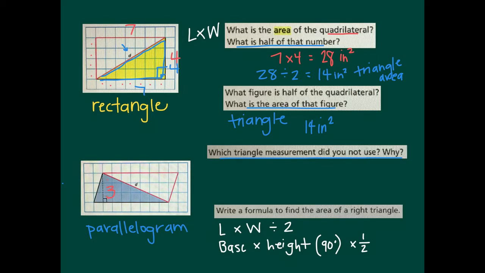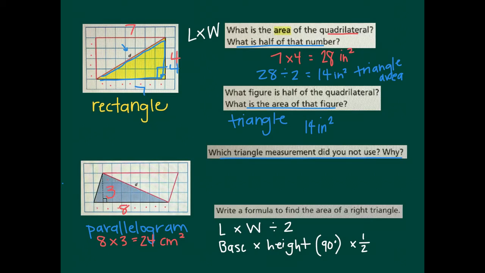And the base that is perpendicular to it, remember I used the box to look for what's perpendicular, 1, 2, 3, 4, 5, 6, 7, 8. Okay, so that's 8. To find the area of this parallelogram, I would do 8 times 3 to equal 24, we'll say, centimeters squared. Now, that's the whole parallelogram, so we're talking about this entire shape here. But the triangle is only half of that.